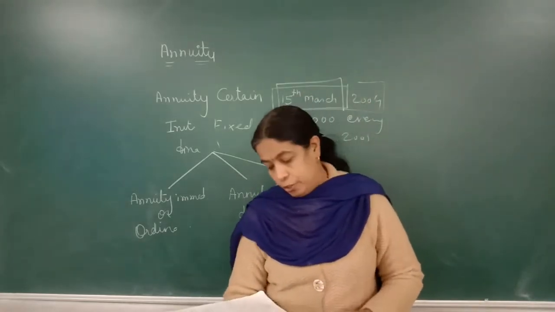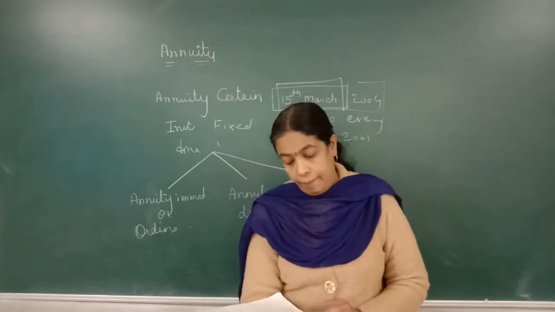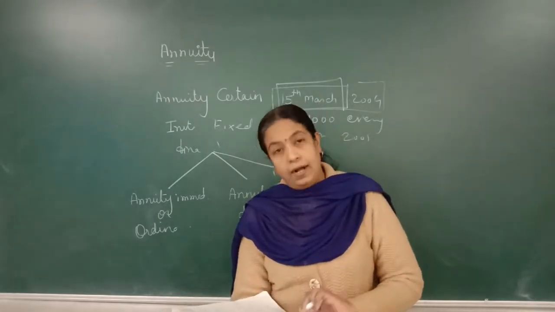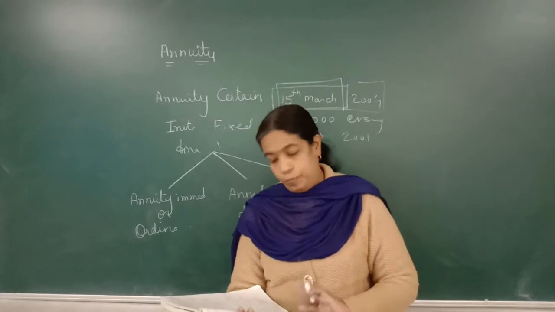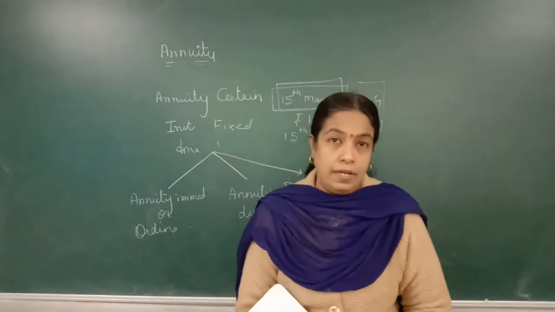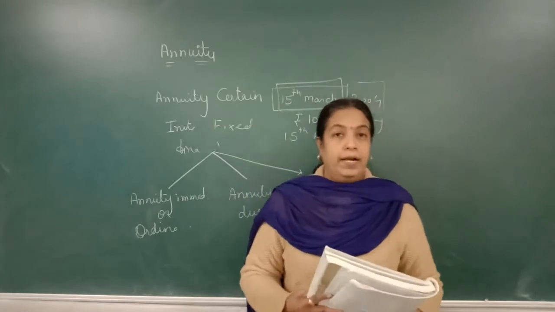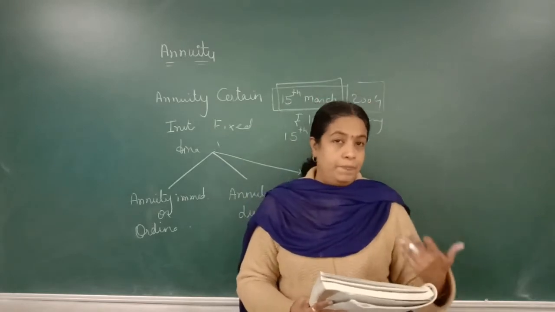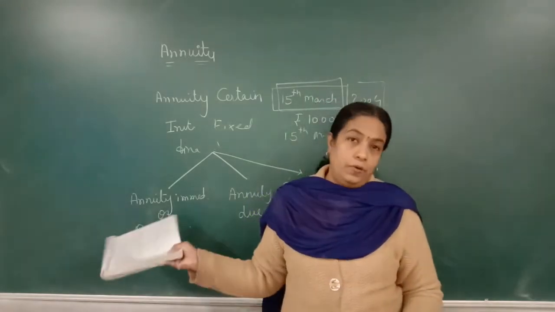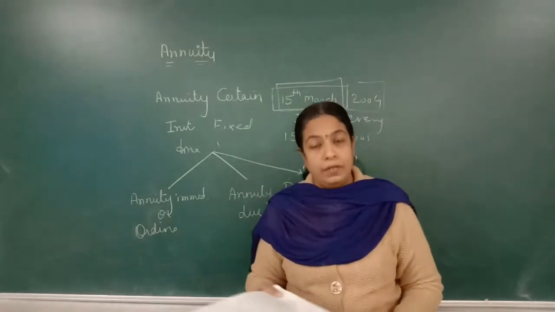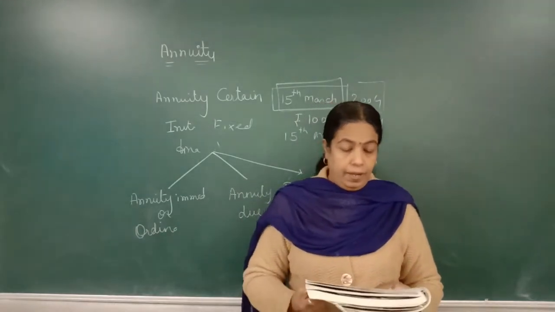I'll read the definition. If the periodic payment is made at the commencement and starting of each period, it is called annuity due. Next is deferred, but we are going to study only two types of annuity, that is annuity immediate and annuity due. Deferred annuity.